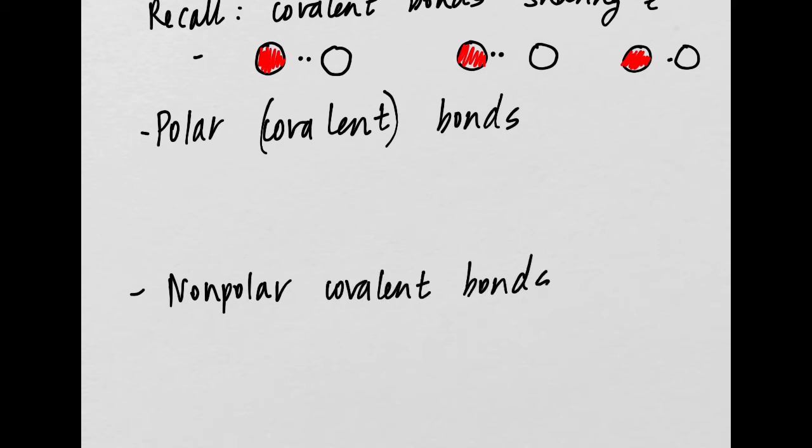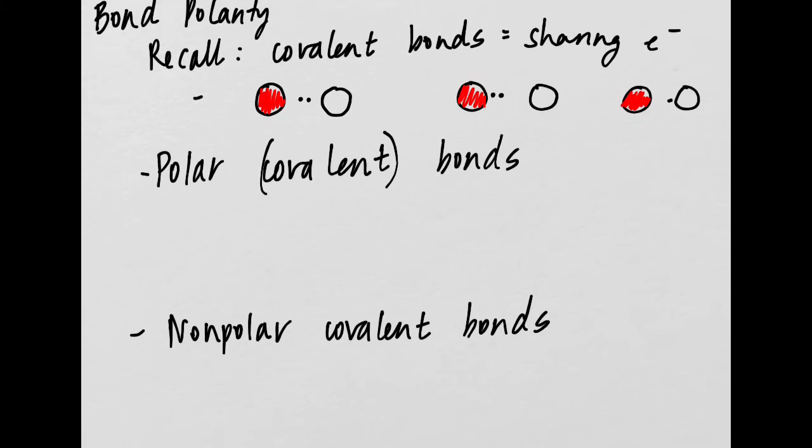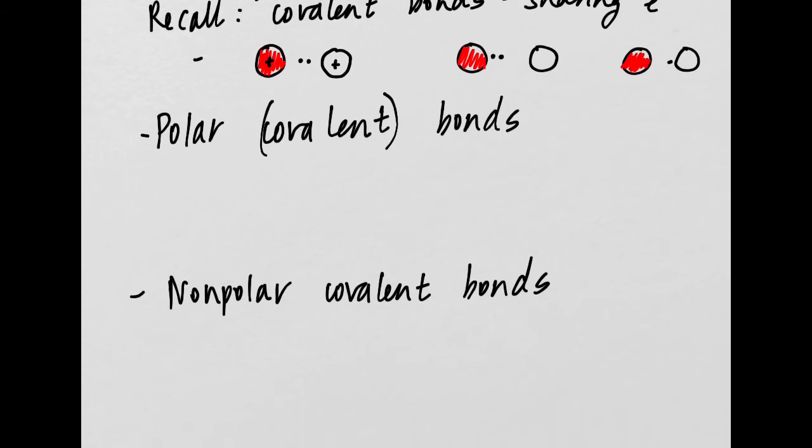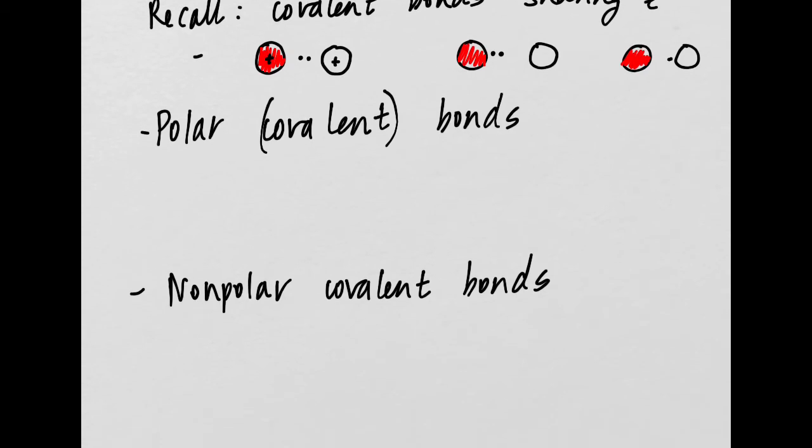All right. So each of these atoms in a molecule can pull the electrons with different strengths. We're going to look at non-polar first. So that's this situation right here. This would be a non-polar bond. Why? A non-polar covalent bond is when the atoms pull on the electrons equally.